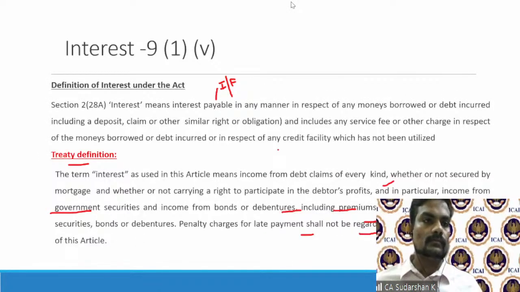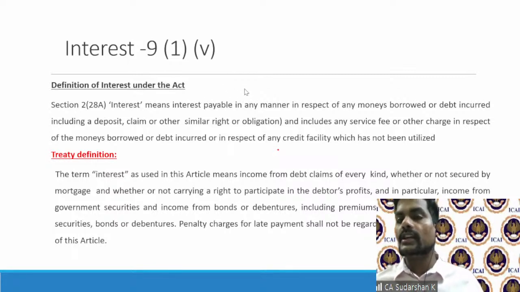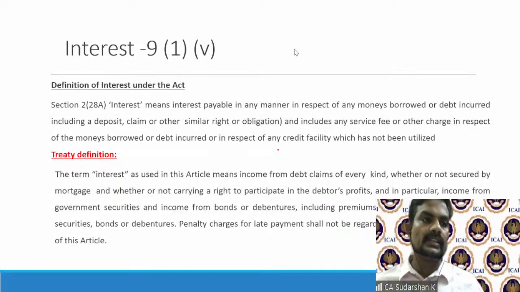Now, having looked at the common factor, let's delineate this further, and then let's go into the nature of these incomes. The first one is interest. Now, what is interest? Interest is already defined under section 2 clause 28A of the Income Tax Act, which is an exhaustive definition.